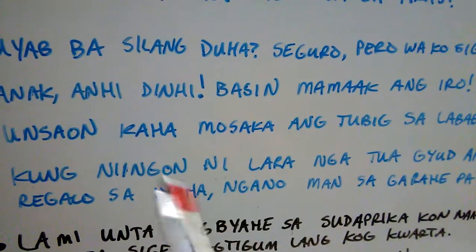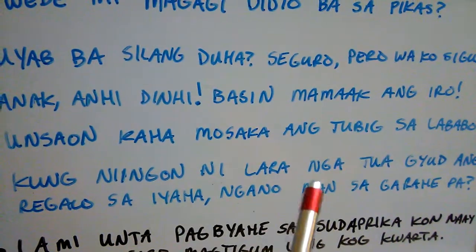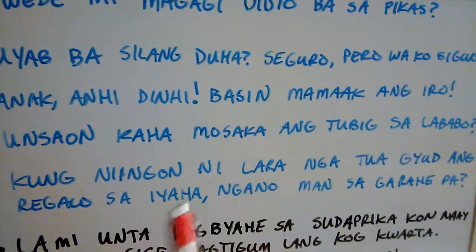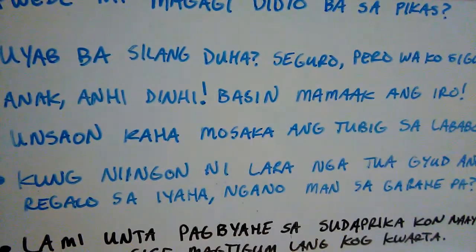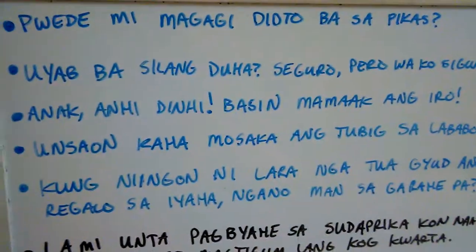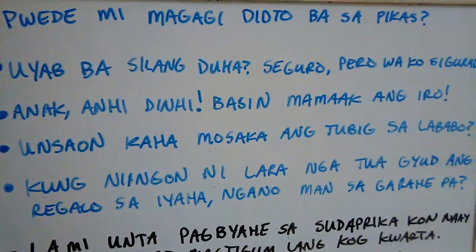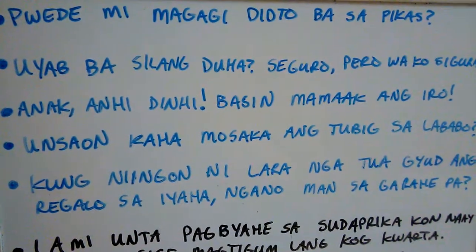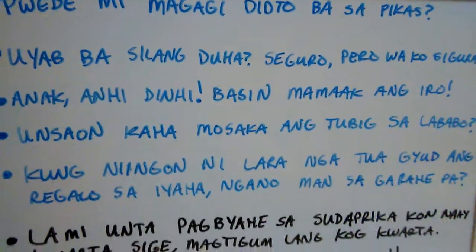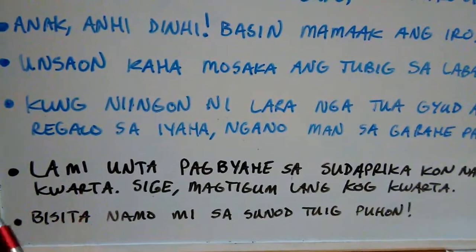So if then, it has that classic if and then statement. Kung niingon, if Lara said blah blah blah, then why is it blah blah blah? You see? The if and then statement. It's a classical conditional statement because we don't know the reason why for something yet. There has to be a condition that has to be met. Okay?